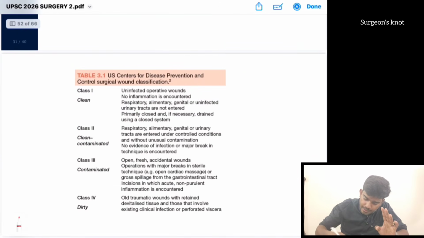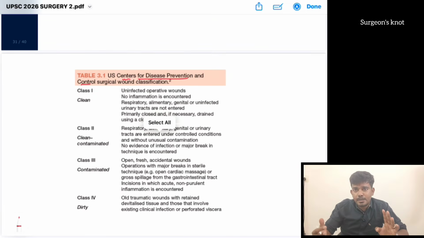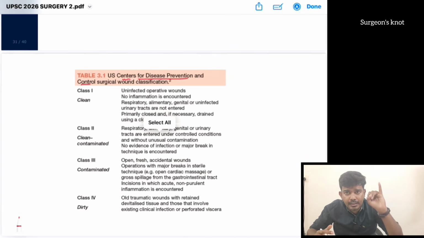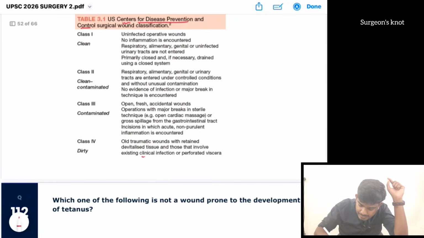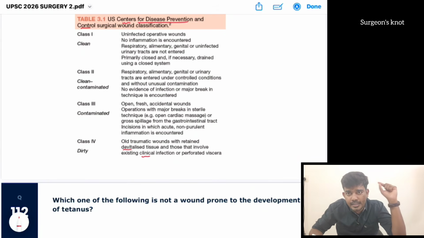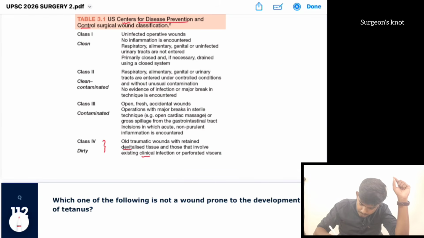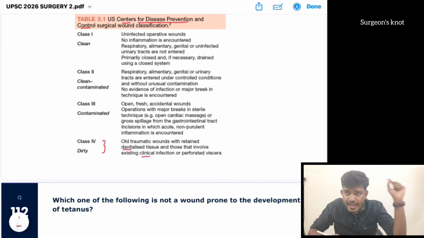Okay, CDC is the Centers for Disease Control and Prevention, and in the classification it is either class 1, which is a clean wound, class 2 clean contaminated, class 3 contaminated, class 4 a dirty wound. The dirty wound includes any clinical infection or any devitalized tissue. So here there is necrotic tissue, also there is infection, all of it is suggestive of a dirty wound. So the answer is class 4.